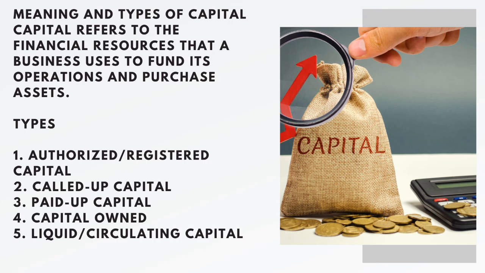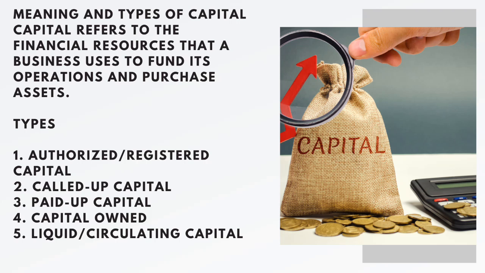Let us move on to the next phase, that is liquid and circulating capital. What does it mean? This is the portion of capital used for the day-to-day operation. Example, cash in hand, inventory, and account receivable are all forms of liquid capital. Let us look at other types of capital.